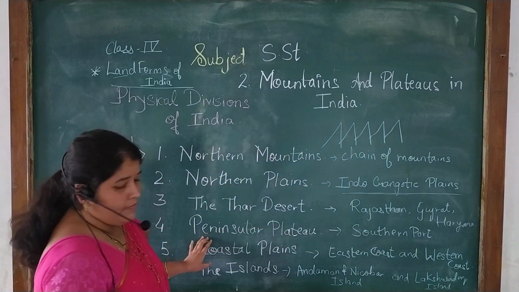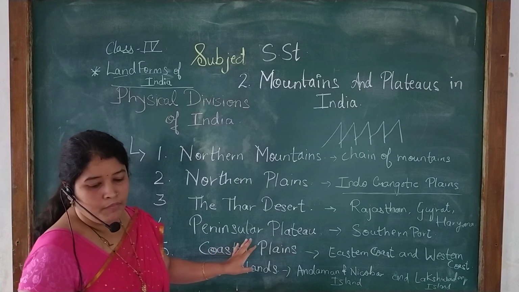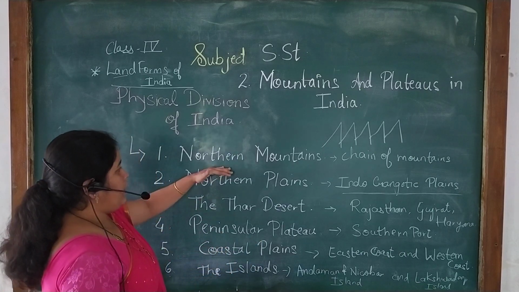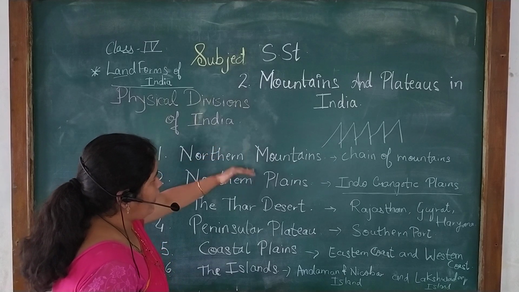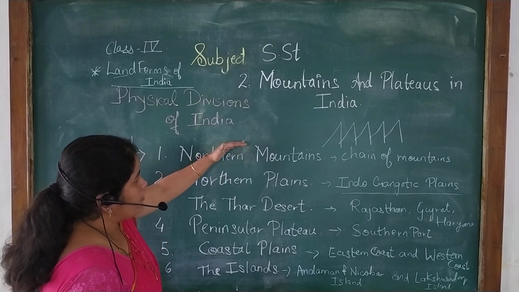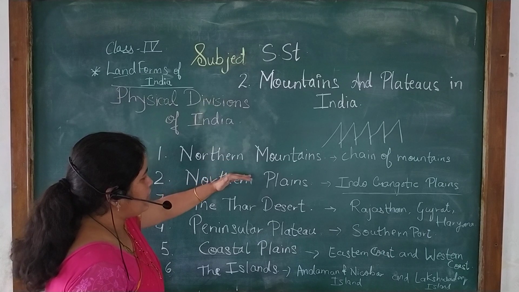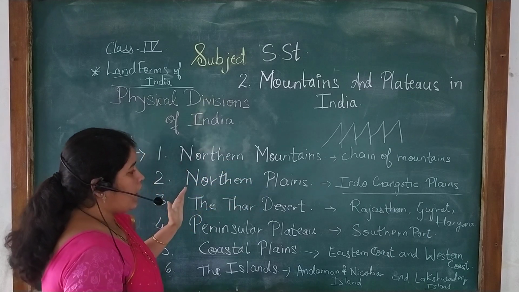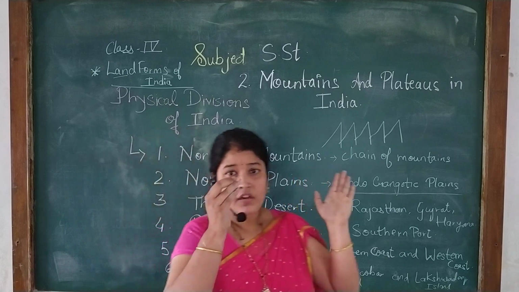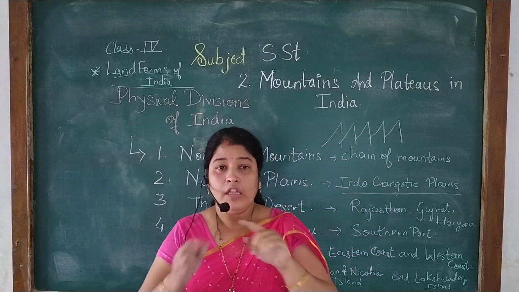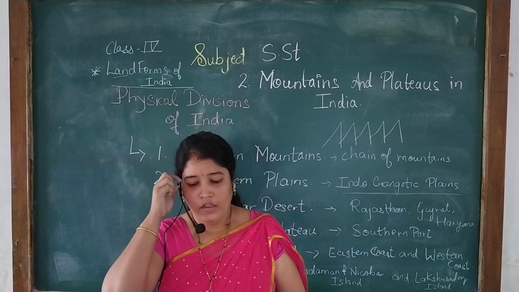Then next, peninsular plateau. So see, first is northern mountains, then next comes northern plains. South of the mountains are plains, south of the plains comes the Thar desert. Then the southern part of our country is called the peninsular plateau.